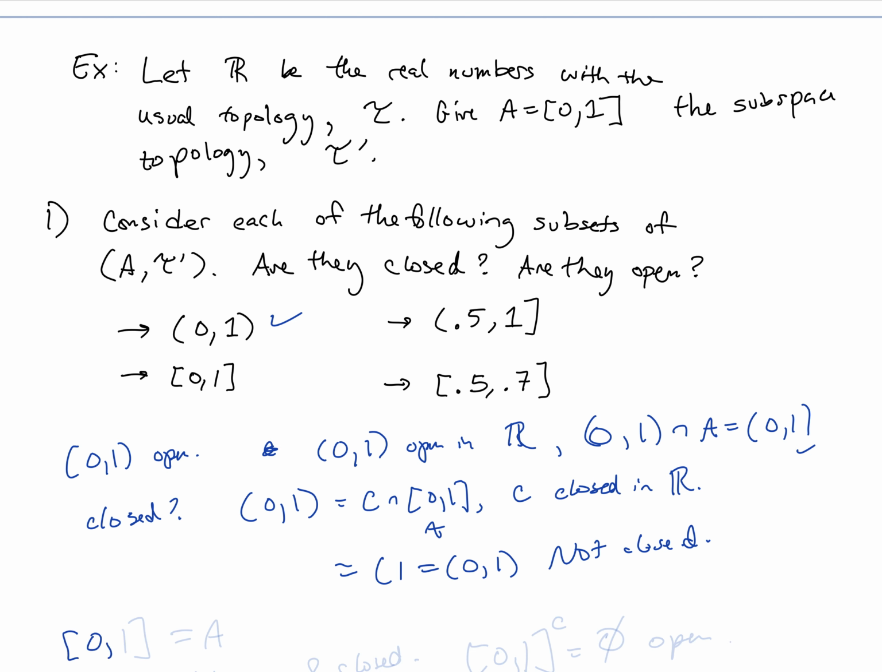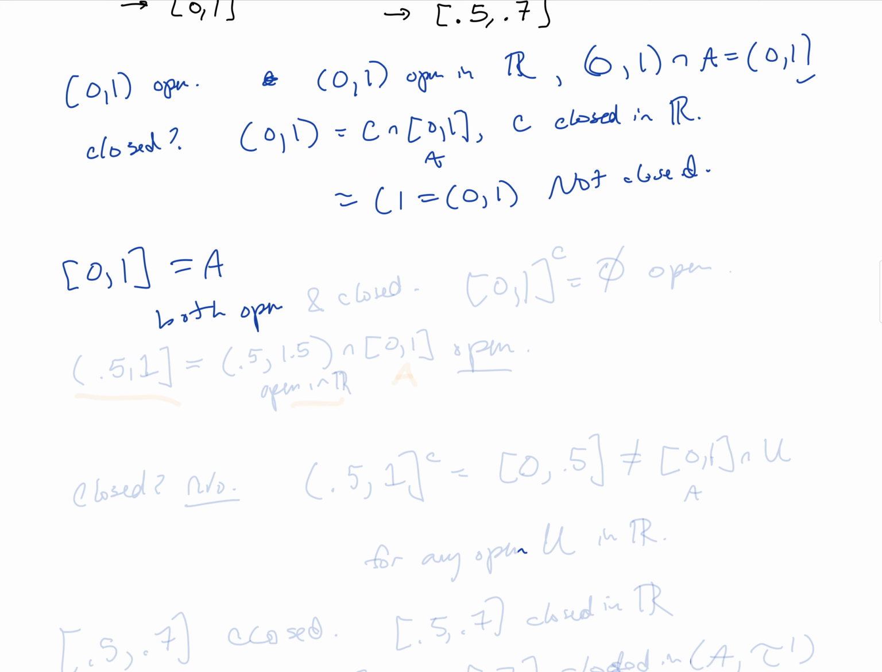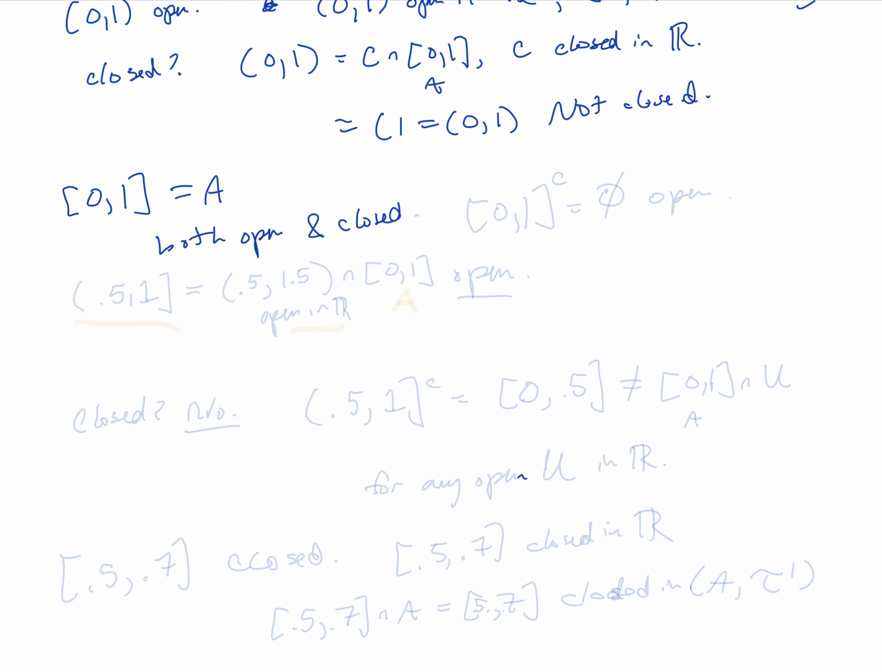What about the closed interval 0 to 1? Well, this is the entire set A, so this is both open and closed. We showed it was open above, and it's also closed in this set because its complement in this set is going to be equal to the empty set, which is open. So this set is both open and closed. It's the entire subspace.